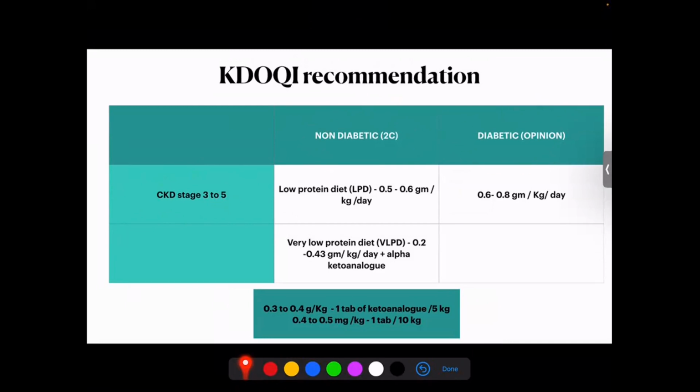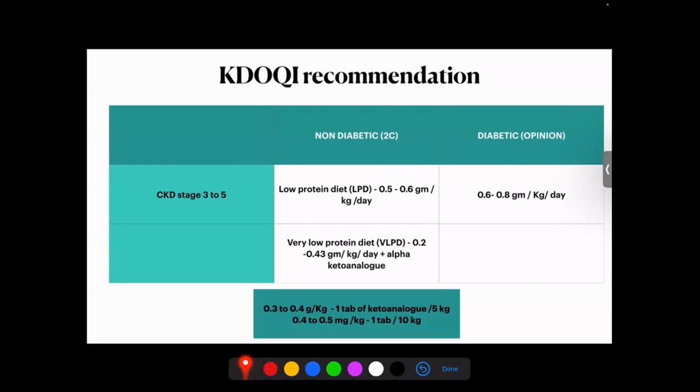In CKD stage 3 to 5 non-diabetic patients, they have divided it so that either the patient can be given a low protein diet, about 0.5 to 0.6 gram per kilogram per day, or a very low protein diet, which can be given as 0.2 to 0.4 gram per kilogram per day, along with an alpha keto analog. So here, they're trying to limit the protein intake further. But when you limit the protein intake to that extent, there is a very high chance that essential amino acids are missed, and the patient will have a chance of going into protein energy wasting.